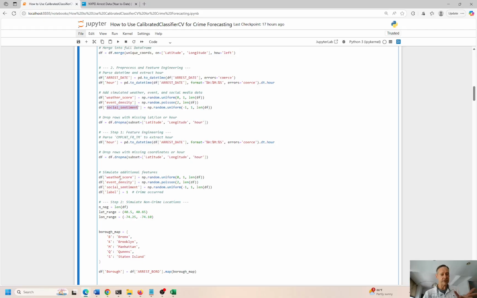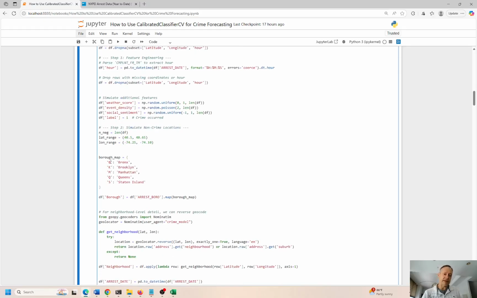So again, I can't run the code. It's just going to take too long, but I'm just talking you through it. So we have the latitude, longitude, and we try to derive the hour. We don't actually get the hour from the data, so I'm going to go ahead and make it. And then I'm going to try to map the boroughs. So we have Bronx, Manhattan, Queens, Staten Island, based on, again, the latitude, longitude coordinates. We're reverse geocoding to get all these details, right?